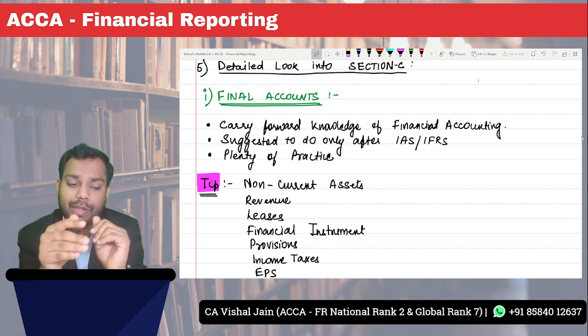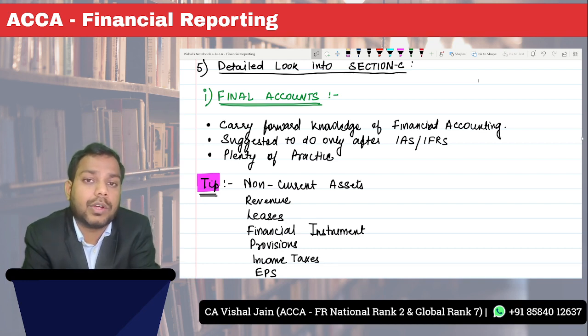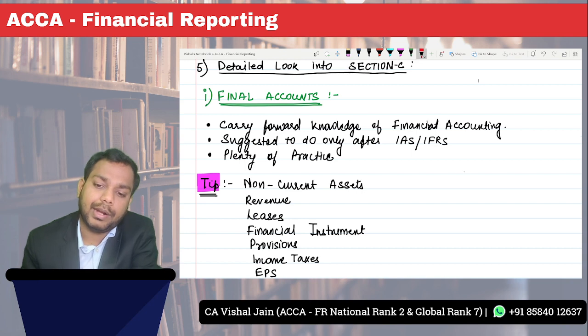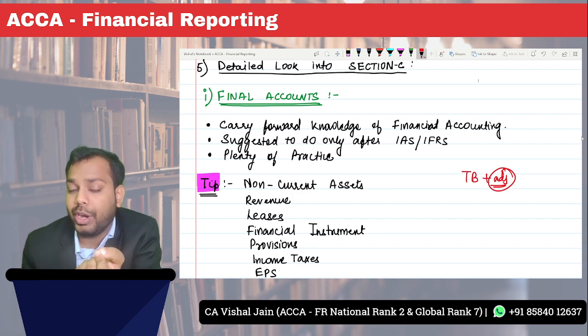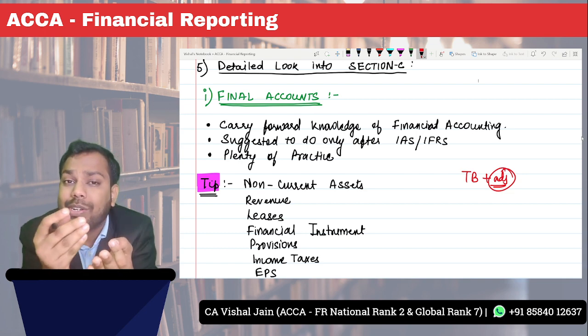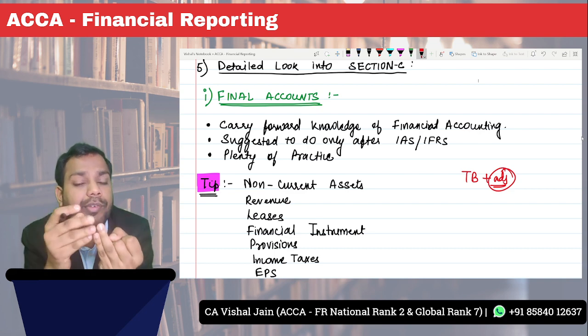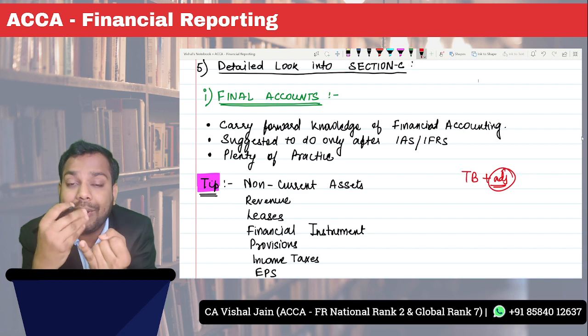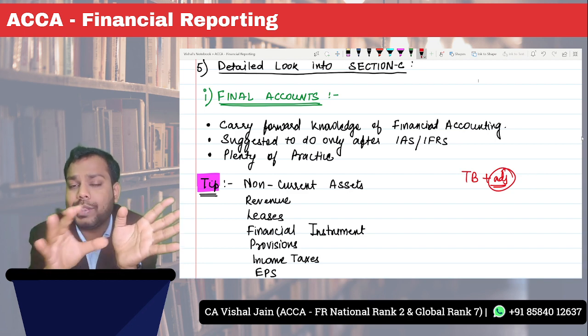What makes it different? See, when you're preparing for the F3 financial accounting paper, the question format used to be trial balance plus adjustments. And what was the nature of the adjustments? Either it used to be the valuation of inventory, that is the cost or the NRV, whichever is lower, or the outstanding expenses or the prepaid expenses or the adjustment for bad debts or provision for bad debts or depreciation calculation, or it can be deferred revenue, right? All those were the adjustments.